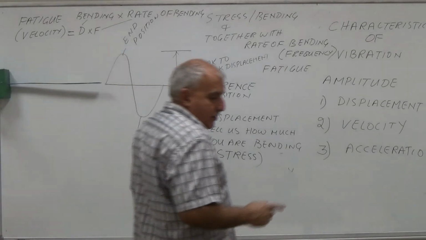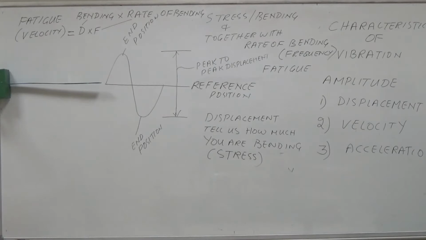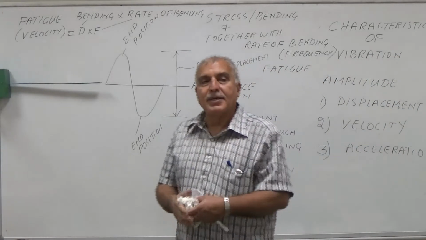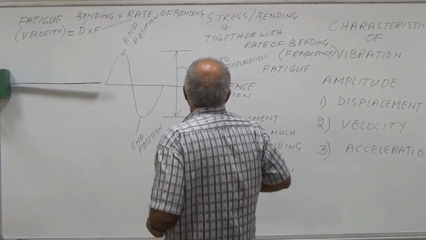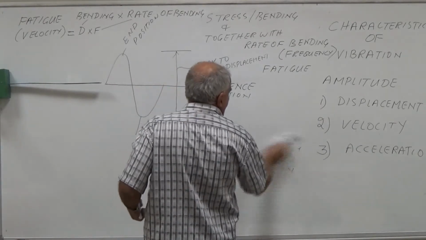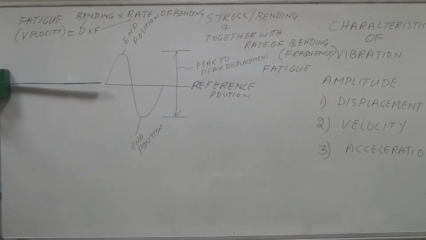Now this was number 2 characteristic of vibration, and most of the time to find the condition of machine we will measure the velocity. Now we will come to number 3 characteristic of vibration, which is called acceleration.